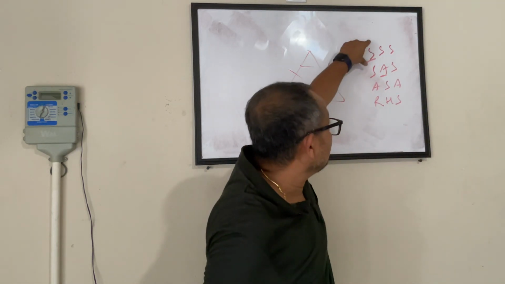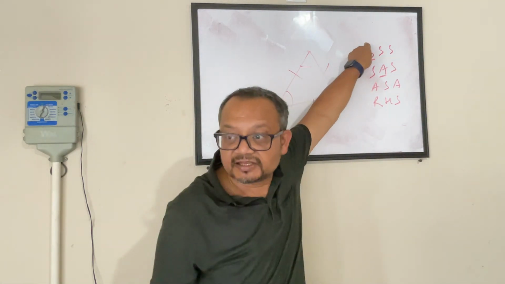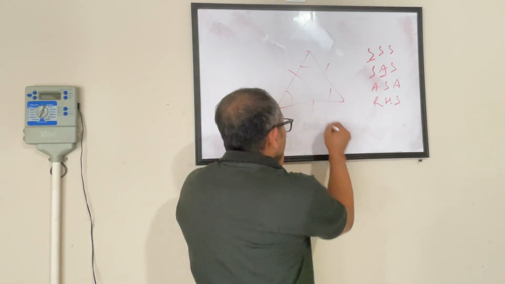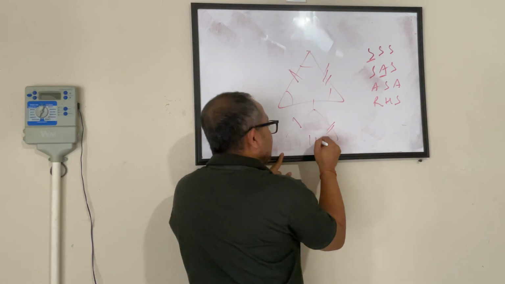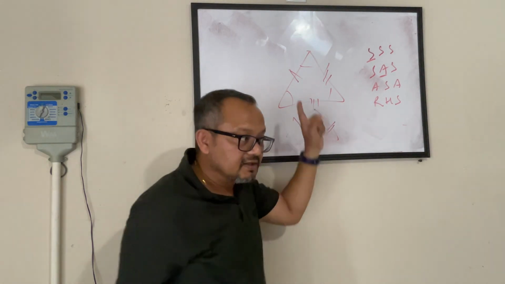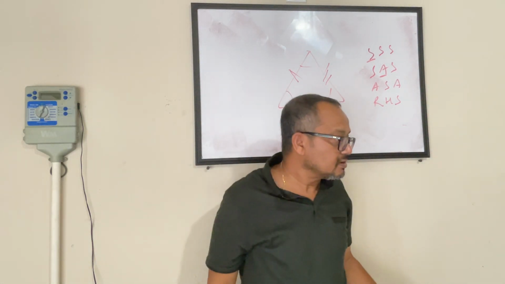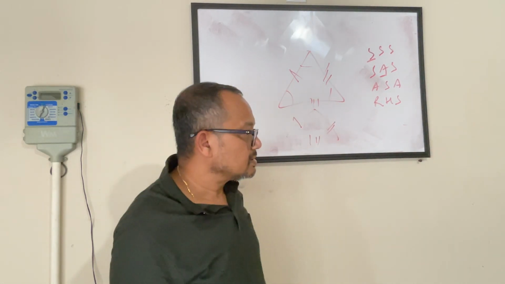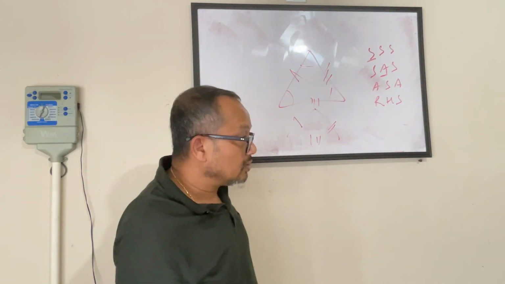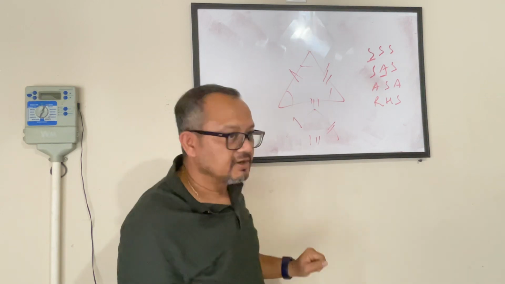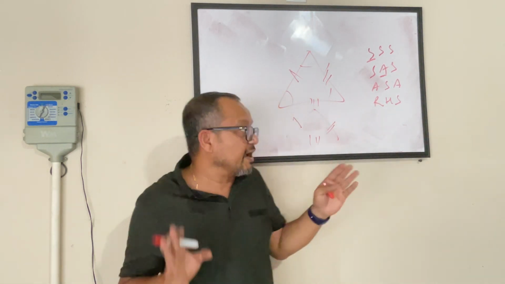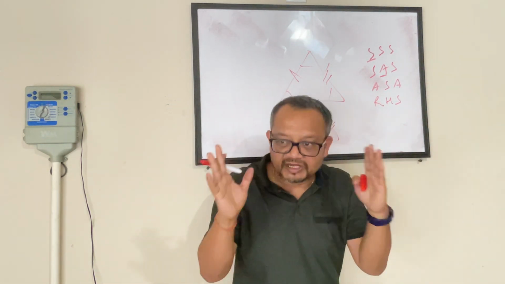If the 2 triangles have all 3 sides matching with each other, meaning this side equal to this side, equal to this side, equal to this side, they are congruent. No, I'm not saying within the triangle, I'm saying across two triangles. You will not compare properties within the triangle.